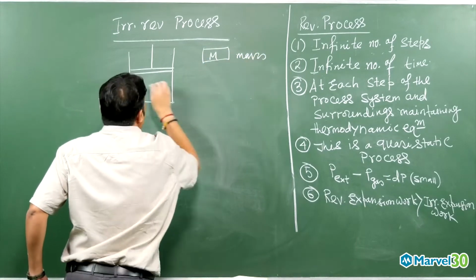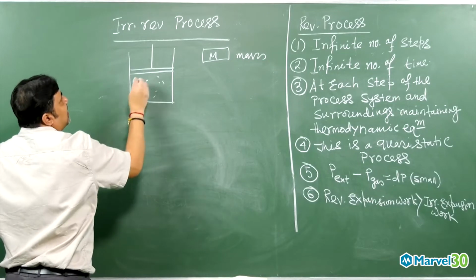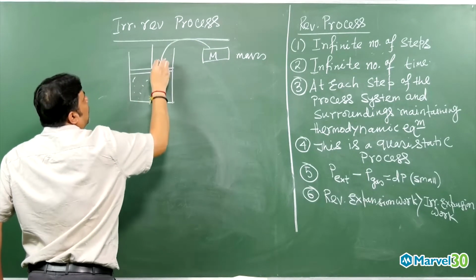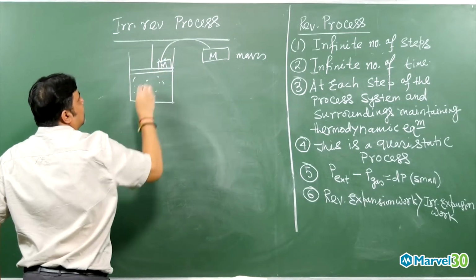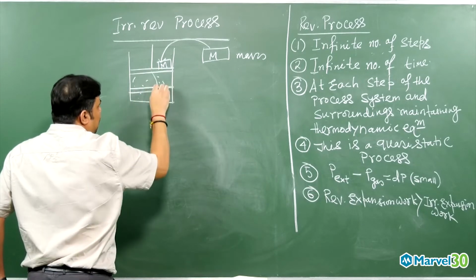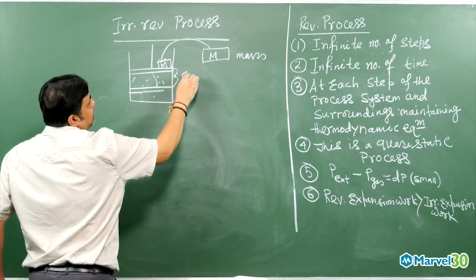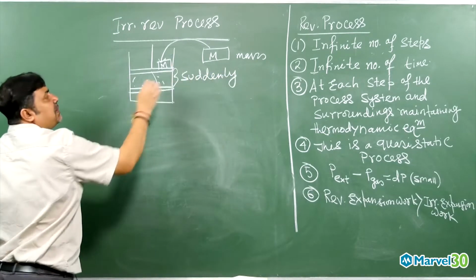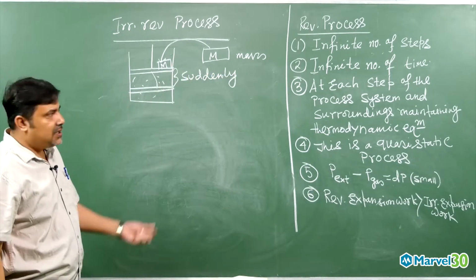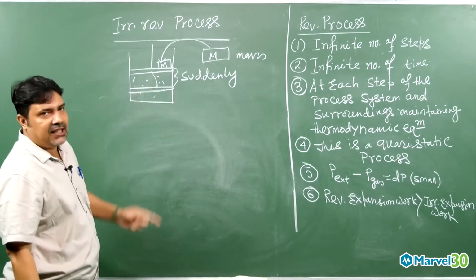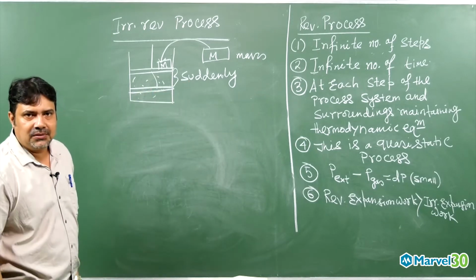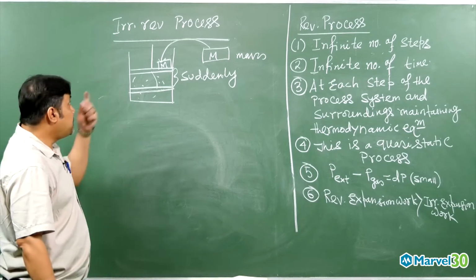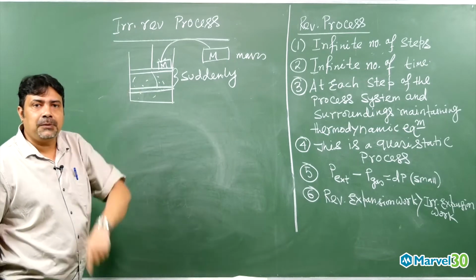Suppose the gas molecules are here, and suddenly I put this m amount of mass over here. Then suddenly the piston will come down from here to here. Because suddenly I am putting the m mass over there, the piston comes down. So this process is called an irreversible process.